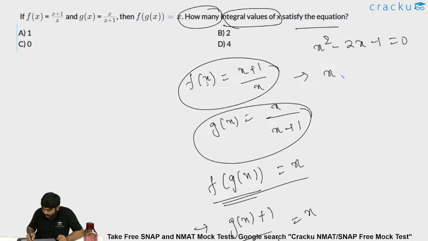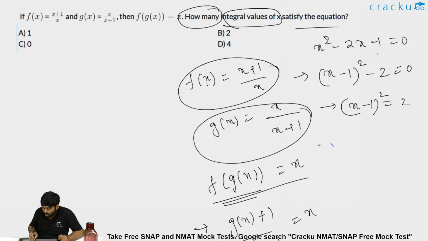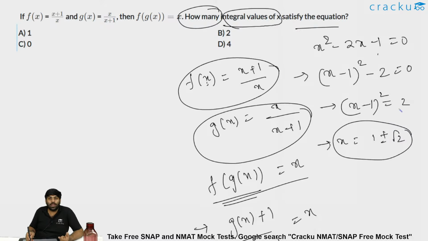This can be written as (x minus 1) whole square minus 2 is equal to 0, because (x minus 1) whole square is nothing but x square plus 1 minus 2x. So plus 1 will come, minus 1 I'll do, already minus 1 is there, so minus 1 which is minus 2. So I'm getting (x minus 1) whole square is equal to 2, or x is equal to 1 plus or minus root 2, because x minus 1 will be plus or minus root 2. Now x equal to 1 plus or minus root 2.